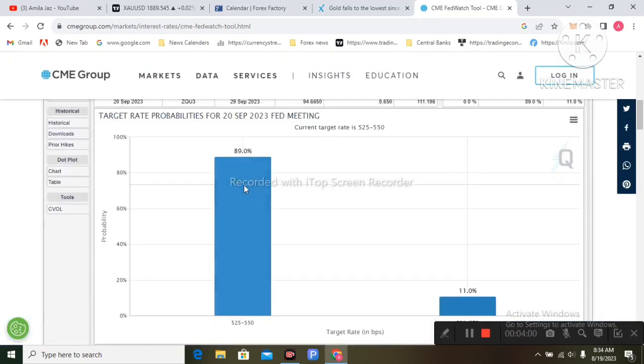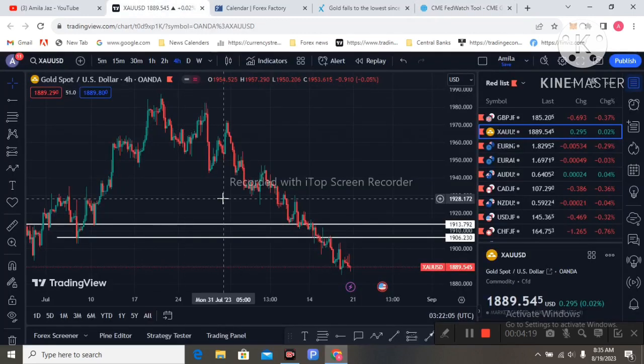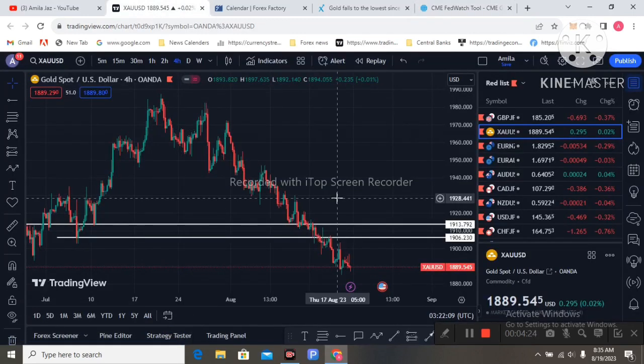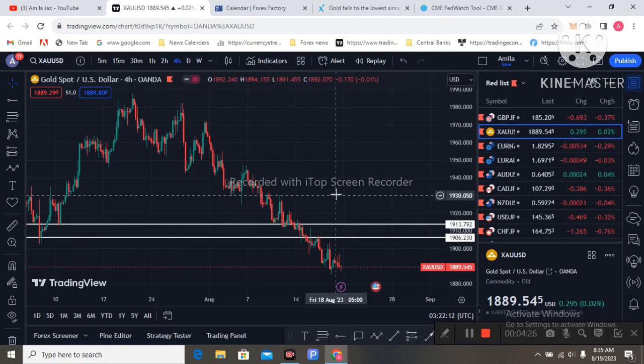The 5.5% interest rate is currently maintained by the Fed, with an 89% probability of an interest rate hold in the September FOMC meeting. So dollar demand is strong, and I expect the dollar not to weaken next week also.